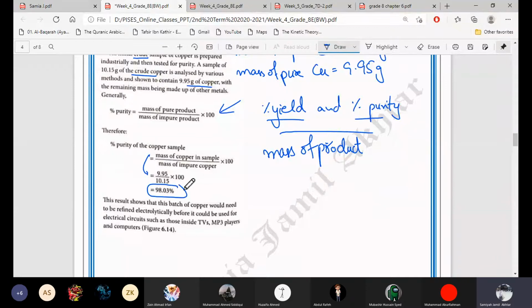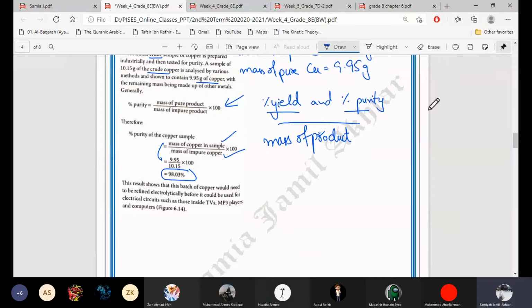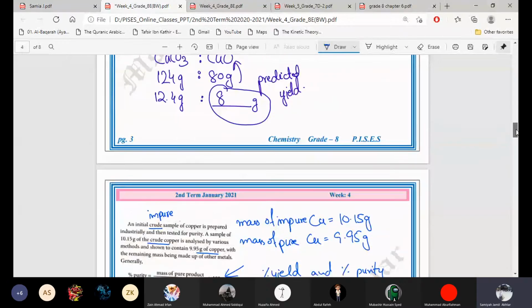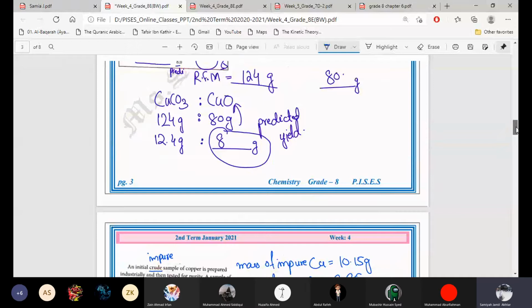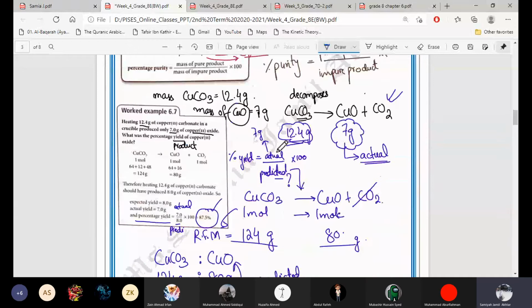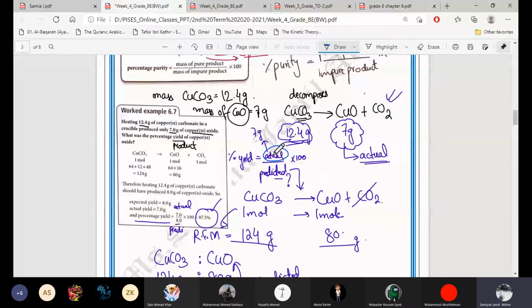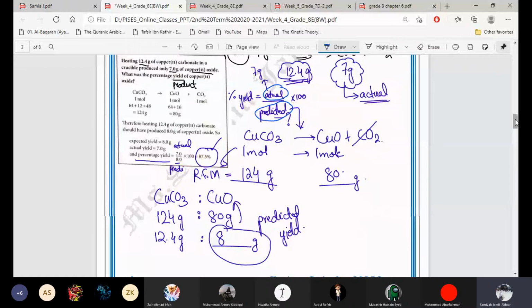In most of the numericals, the mass of impure sample is given to you, and you have to calculate the mass of pure sample by yourself. Like in the previous question on percentage yield, the actual yield is given to you. In most numericals, the actual yield is already given: we did a chemical reaction, and this is the mass we got. And we have to calculate the predicted yield ourselves by using an equation, ratio, the formula of moles, all these things, and then substitute it in the formula.